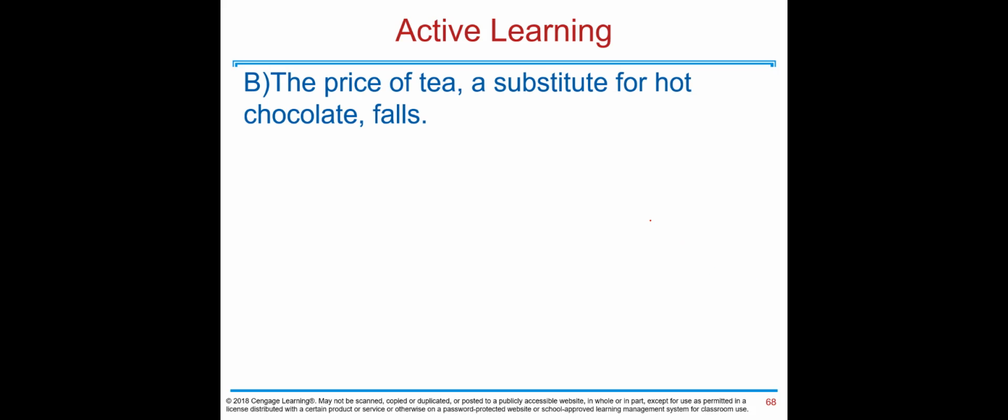The price of tea, a substitute for hot chocolate, falls. Again, this is a demand shifter, and now tea is cheaper. Therefore, people buy less hot chocolate. Start with an initial equilibrium, S1 and D1. Let's say it's P1 and Q1. Because of this change, now demand shifts to the left. This is D2. And now look what happens. Now prices and quantities are lower in the market. So P is lower, Q is lower.